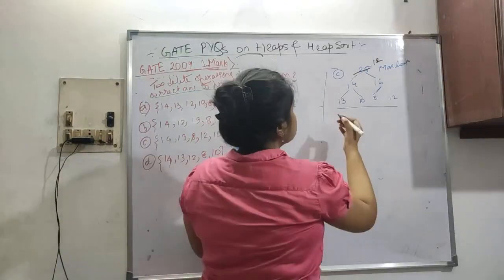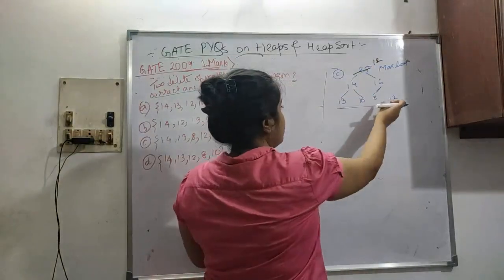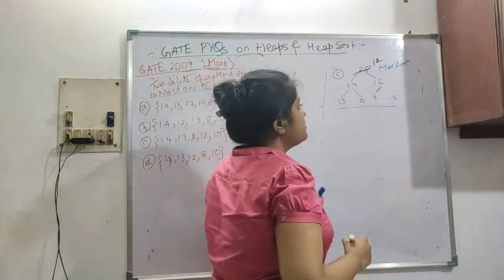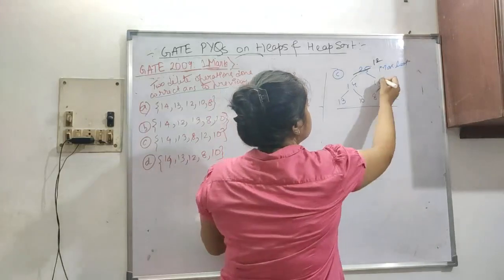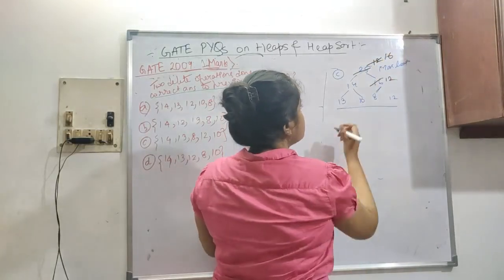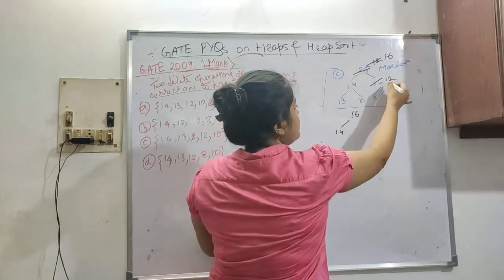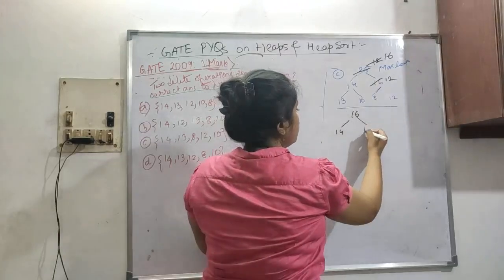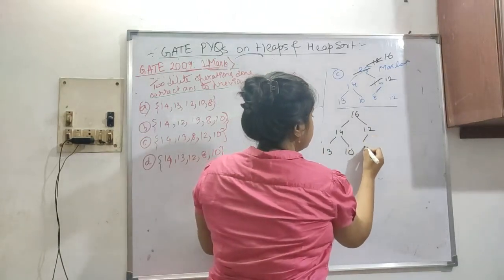So 12 will be put here and the heap size decreases. That is basically how heaps work. Now we have to check where we have put it, and balance it out. 12, 14, 16, which one is the highest? 16, right? 12 goes here, 16 comes here. Now in the new tree, 16, and 12 is greater than 8, so nothing to do. 12, then 13, this is 10, this is 8.